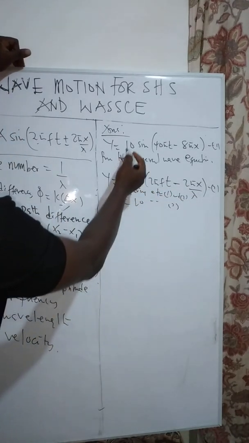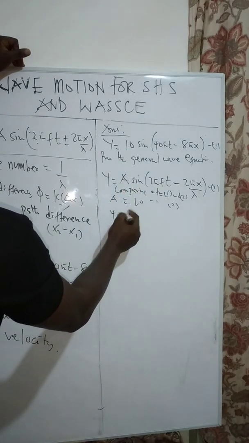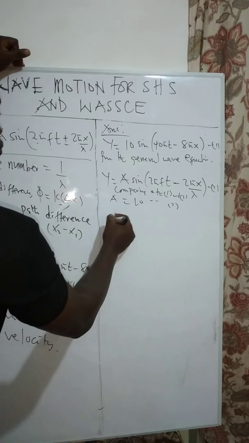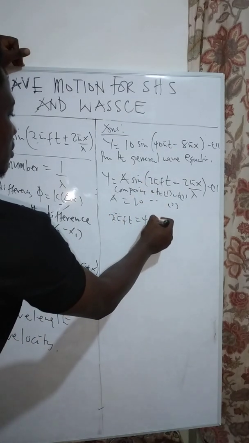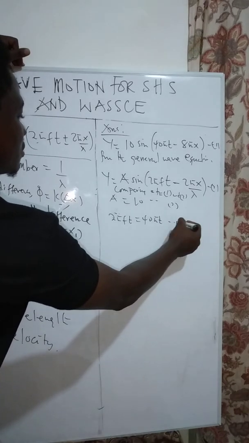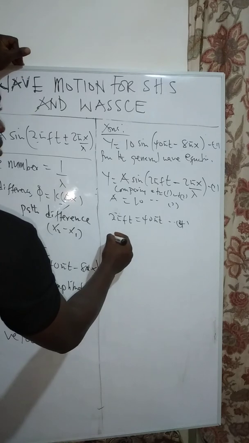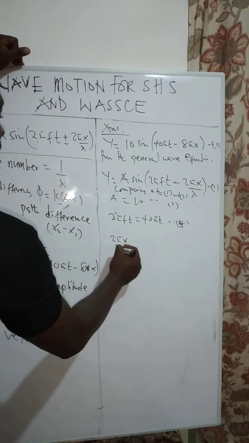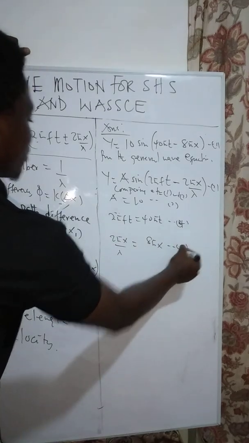So this is A, this is A. Then we can say that 2 pi ft is also equal to 40 pi t. This is our equation 4. Then we can say that 2 pi x over lambda is also equal to 8 pi x. Let's call this equation 5.